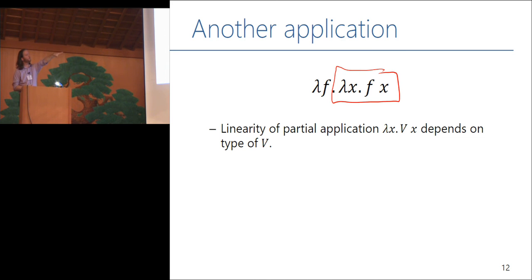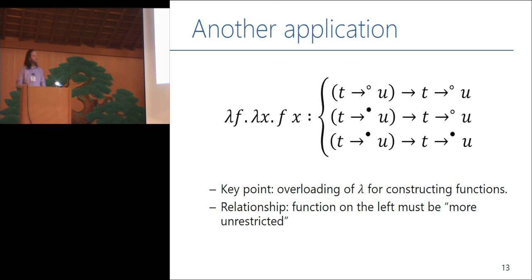So I said the linearity of the partial application, again, depends on the type of f. If I try to write out the valid types of this thing, there are a few of them. But the key point is that there's a relationship between the linearity of the argument, the first t to u function, and the linearity of the resulting closure that I build, the second t to u function. If the thing that comes in is linear, the thing that comes out had best be linear. If the thing that comes in is unrestricted, the thing that comes out can be unrestricted. But of course, it doesn't have to be. I could construct a linear function just as well.